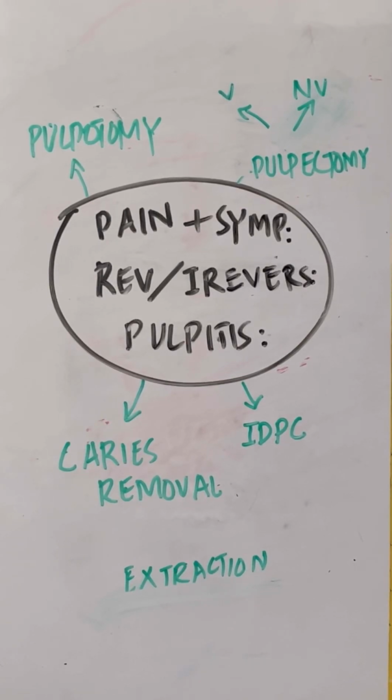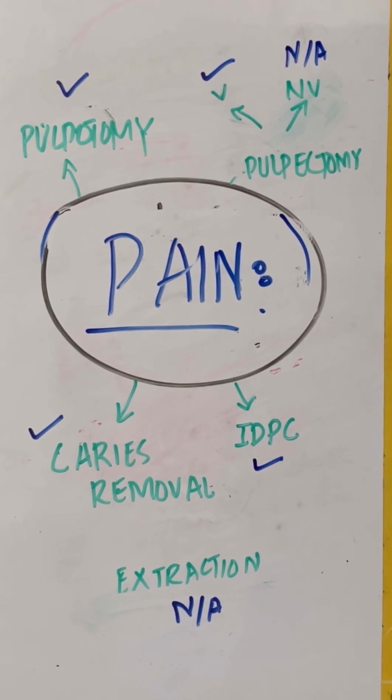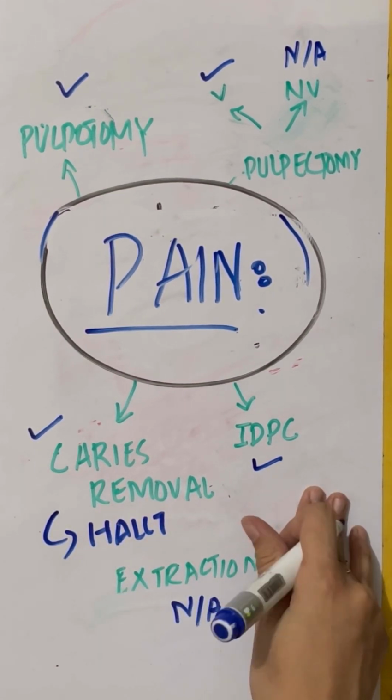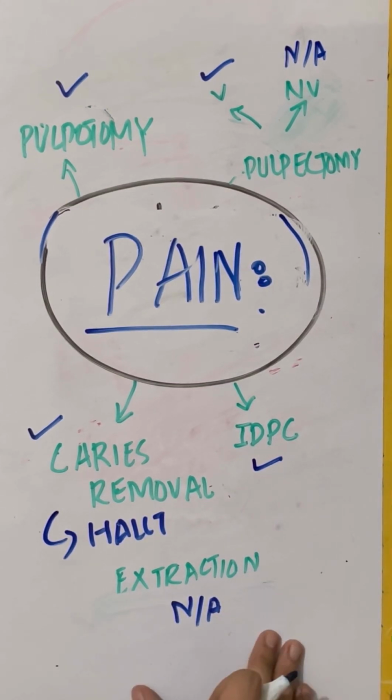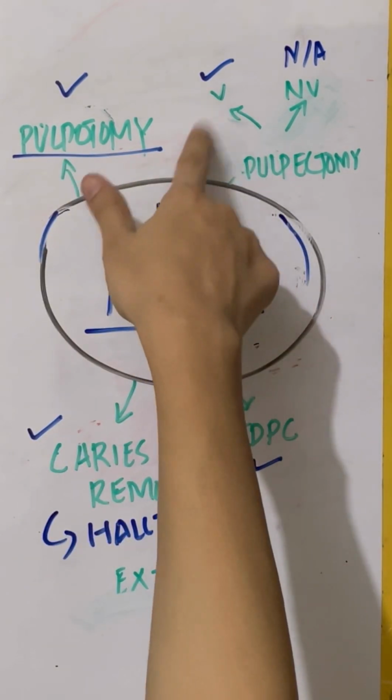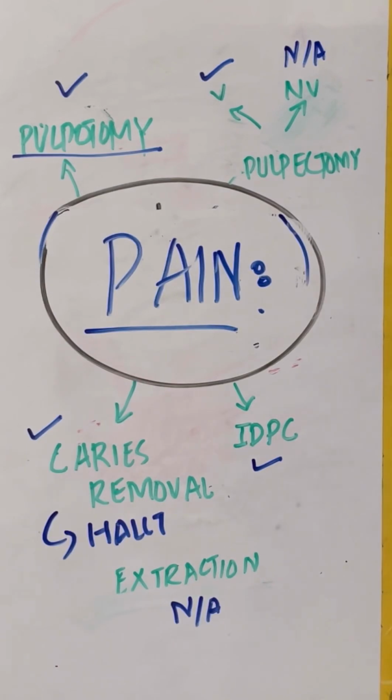Today we are discussing the indications of different types of treatments based on clinical and radiological signs. If a patient comes with the complaint of pain, what will we do? We can go for caries removal such as Hall's technique. We can go for indirect pulp capping. We will not perform extraction, it is not applicable. We can go for pulpotomy. We can go for vital pulpectomy, but the non-vital pulpectomy is non-applicable.